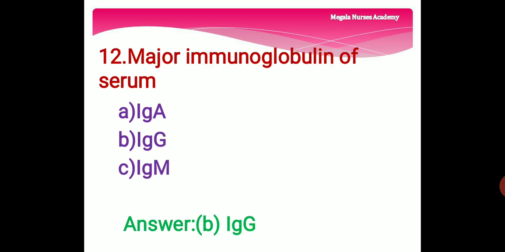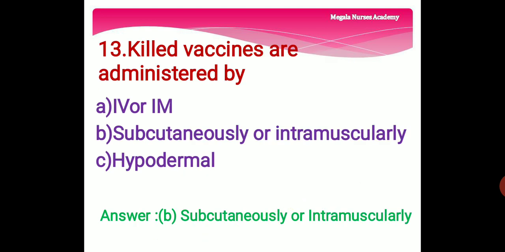12th question. Major immunoglobulin of serum. Option A, immunoglobulin A. Option B, immunoglobulin G. Option C, immunoglobulin M. Actually, many immunoglobulins are present in the serum, like immunoglobulin G, immunoglobulin M, immunoglobulin A, immunoglobulin D and immunoglobulin E. Among them, about 80% is immunoglobulin G only. So the right answer is immunoglobulin G. Major immunoglobulin of the serum is option B, immunoglobulin G.